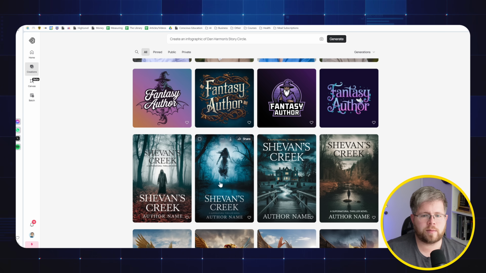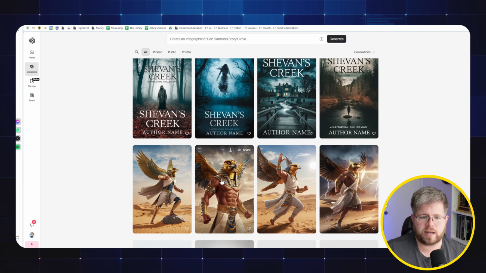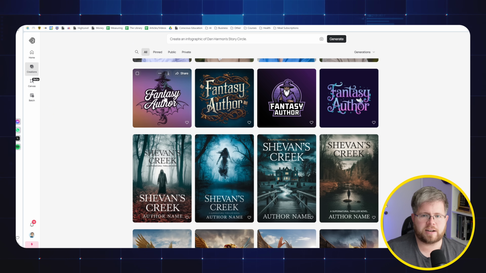As you can see from some of the images here, these were generated with the previous version of Ideogram. I asked it to create a supernatural thriller cover, and you can see it absolutely nailed the tone of these covers. I also have some examples here of a concept art image I was trying to do about the god Ra from Egyptian mythology. And up here, I just had a standard logo test for a fantasy author, just with the name Fantasy Author. You can see it does a pretty bang up job here. So what I want to do to start with is take these and replicate them with the 3.0 model, using the exact same prompts, and see what we get.